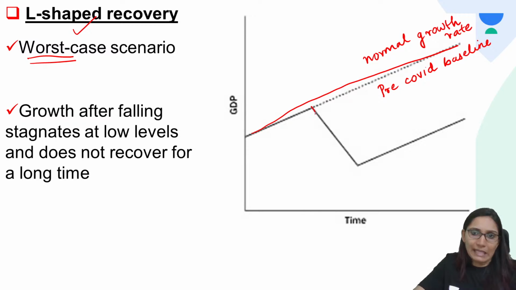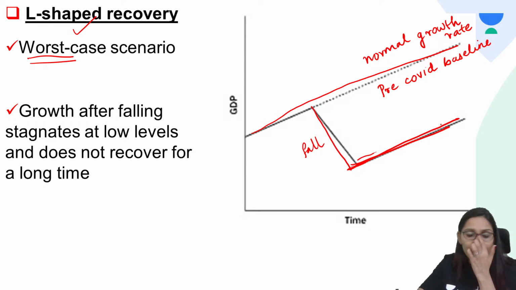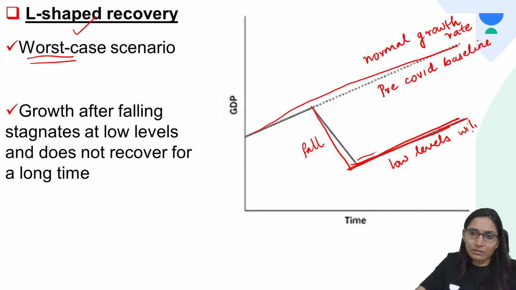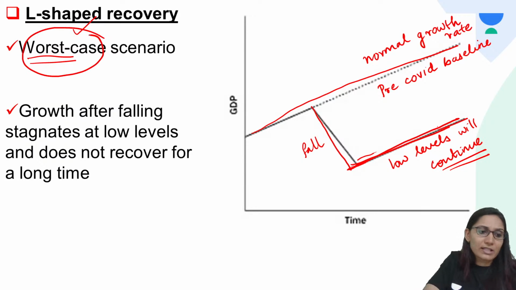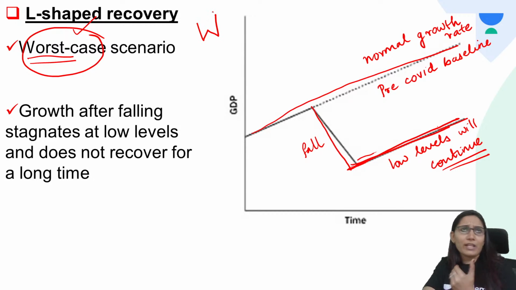So here what happens? The shape L, there is a sudden fall. This fall is very sudden, and after the fall there will be low levels of economic growth. So this low level will continue. This is the problem with L-shaped recovery, and this is the worst case scenario, because even in case of W-shaped recovery, there is a hope or an expectation that the economy will recover again.